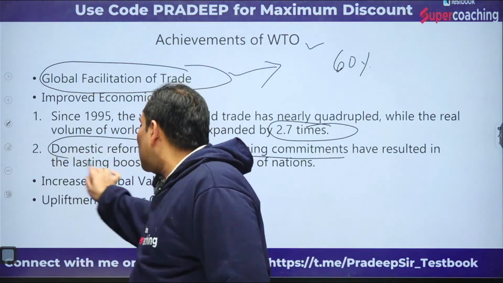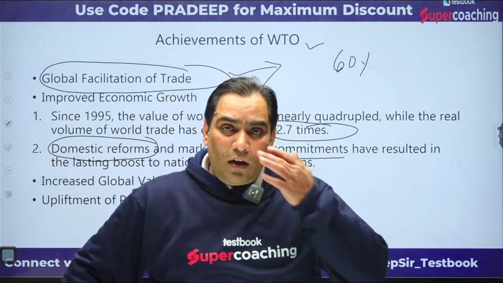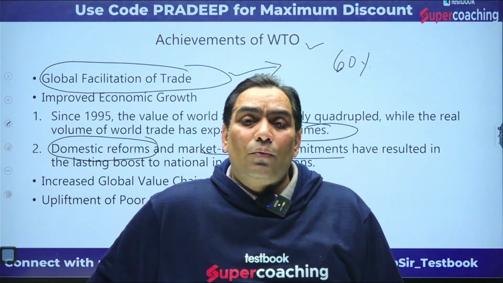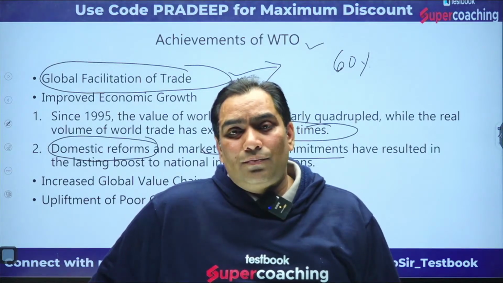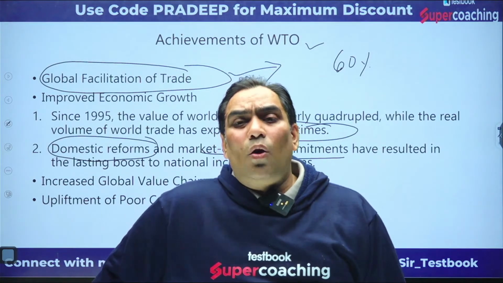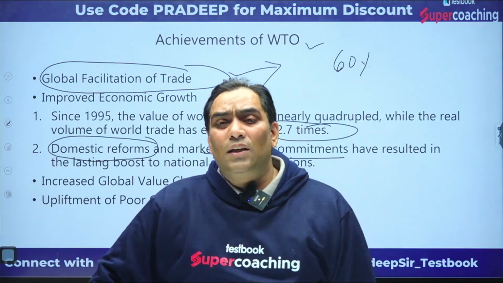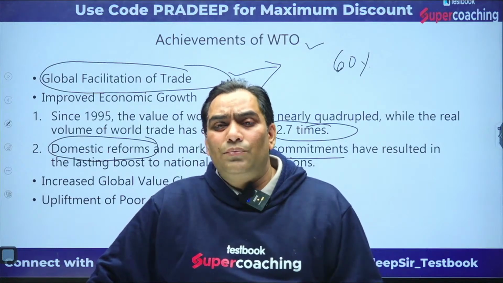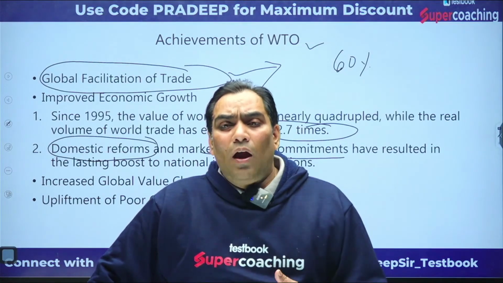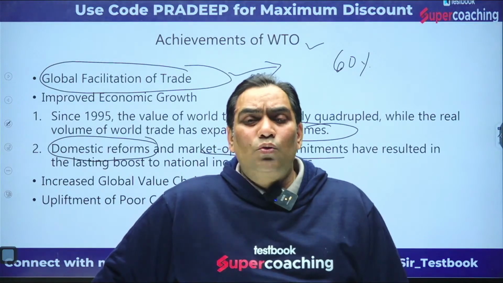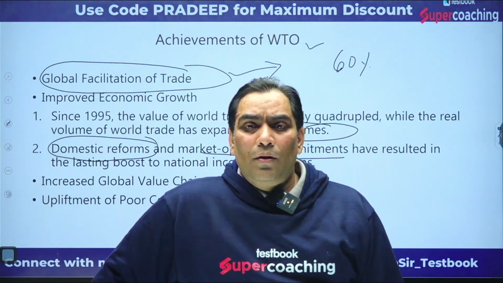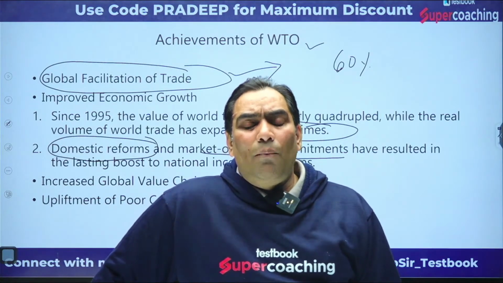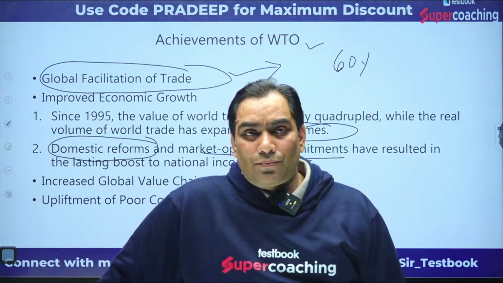So this is nothing but domestic reforms: you cannot protect anyone forever. That is not going to increase the efficiency. So these domestic reforms, that means elimination of tariff and non-tariff barriers, are going to increase the efficiency of the domestic economy, especially in developing countries.